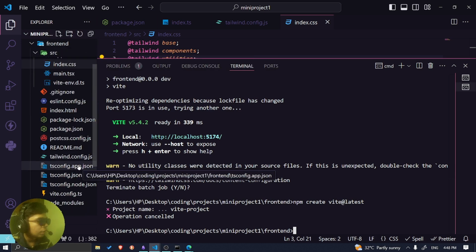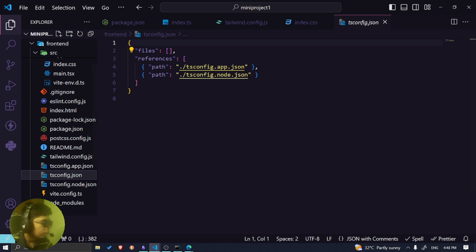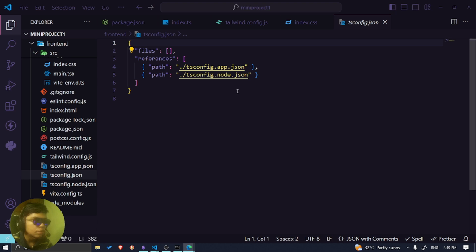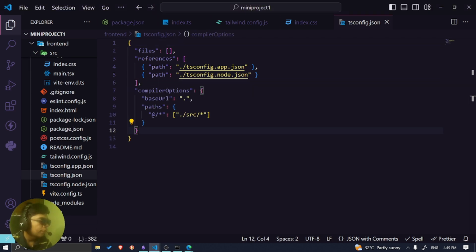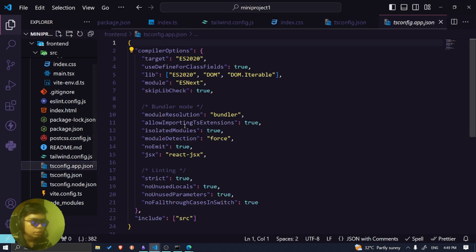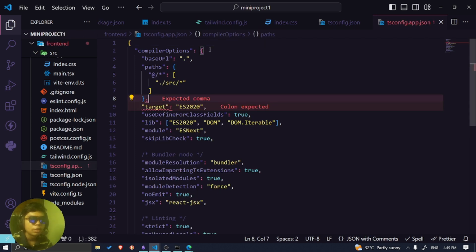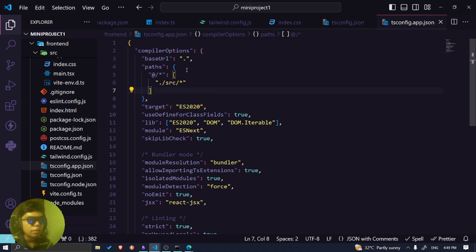tsconfig.json file. Not this one. Is it? Yep, this one. So I need to copy this, follow the instruction, then just edit tsconfig.app.json. Then I need to go within the compiler options, then comma here, oops, comma there. Everything goes fine, nice. Then we're gonna update the vite.config.ts.